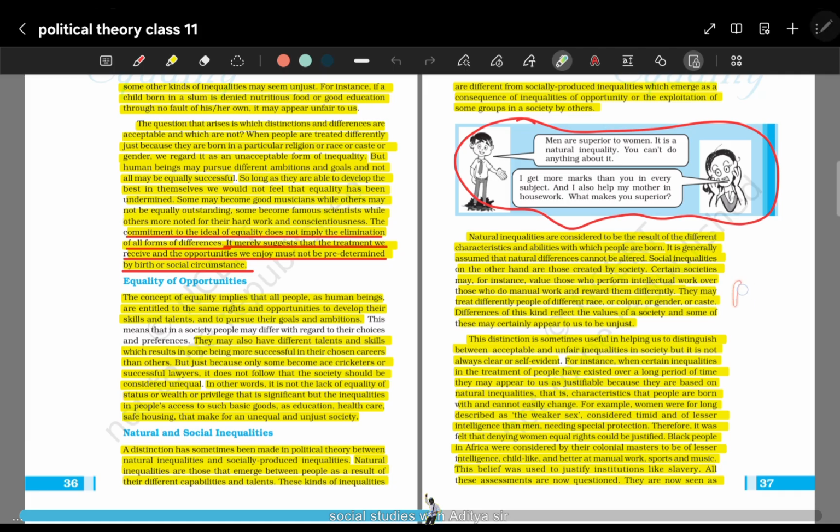So if we were to give A and B equal opportunity, this person might become a successful cricketer, this person might become a scientist. So we cannot say, okay, A has become a lawyer and B has become a scientist, so they both are unequal. No, this does not mean inequality, because society is not considering this as inequality, because they both were given equal opportunity to develop themselves and realize their full potential.